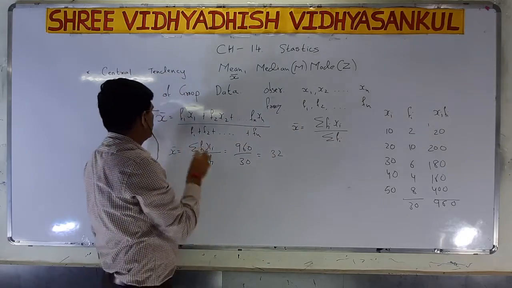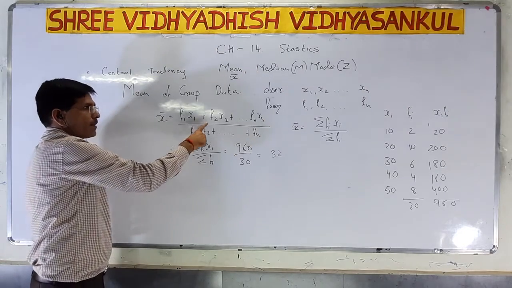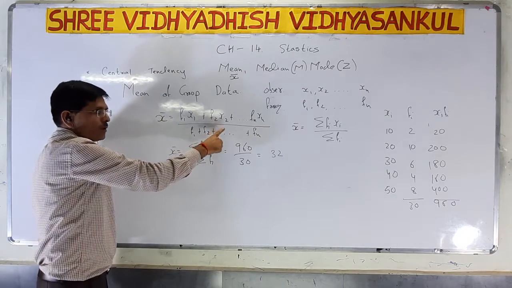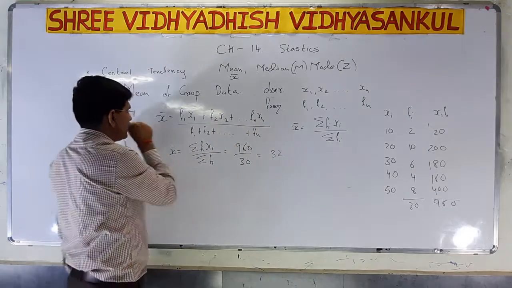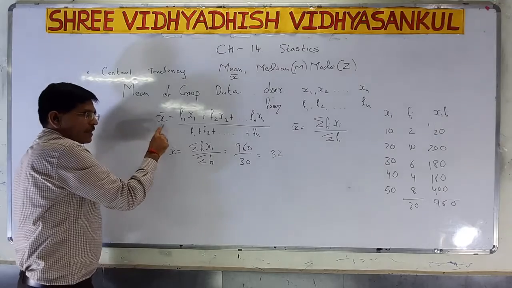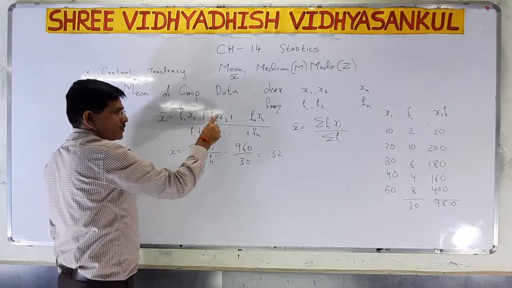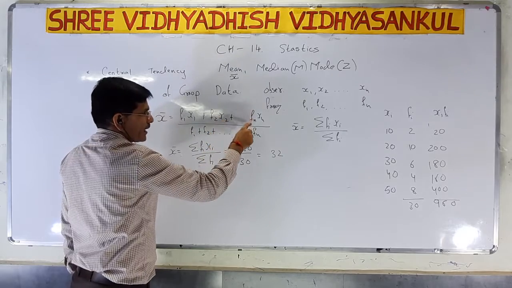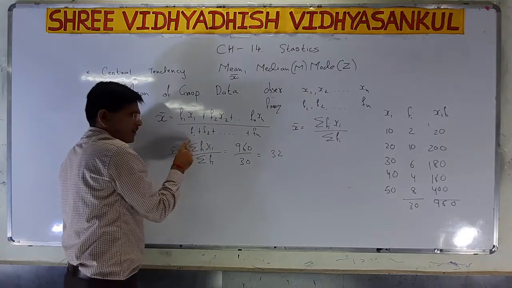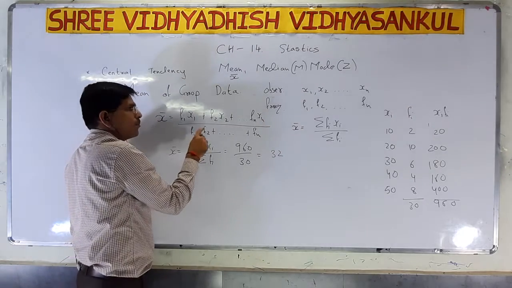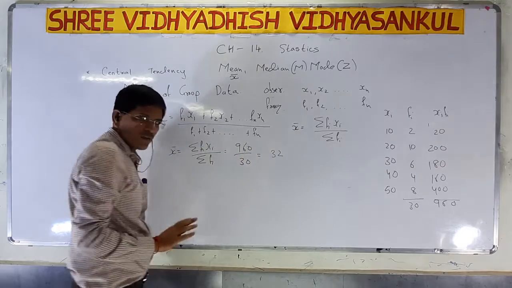Now what we have to do: x bar is equal to f1 x1 plus f2 x2 plus up to fn xn, divided by f1 plus f2 plus up to the last term, that is fn.